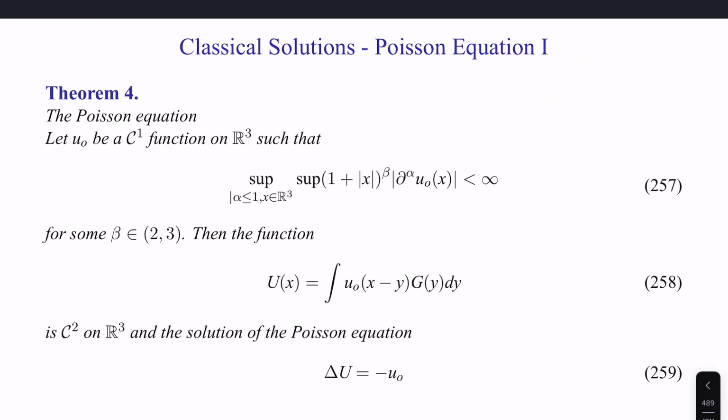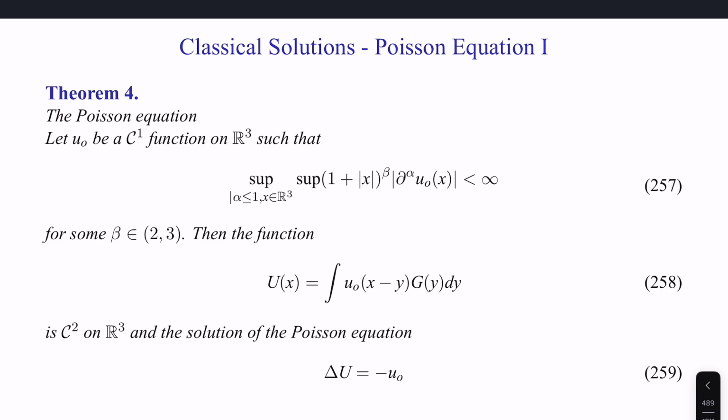The Poisson equation in Theorem 4, the classical solution. Let u naught be a continuous function in 3 dimensions such that this supremum holds and is finite. Then for some power beta, which could be 2 or 3 for instance, the function u should exist and be the particular solution, the integral of the initial condition times some kind of Green's function.